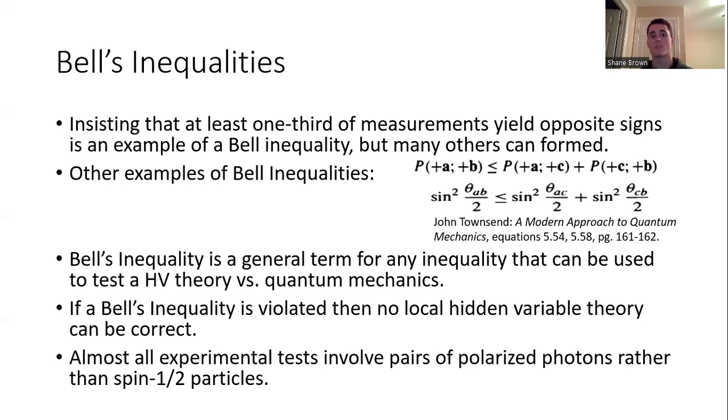And rather than measuring spin, we're measuring polarization along a certain axis, right? So you can sort of imagine it's not too big of a leap. You can imagine an analogy between, instead of measuring spin along a certain axis, now I'm just measuring polarization along a certain axis. So you can develop the same sorts of inequalities there.